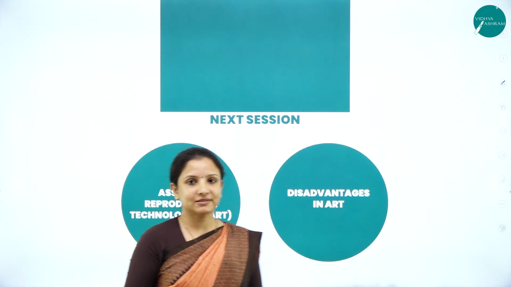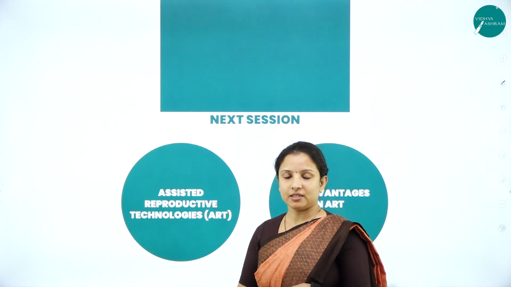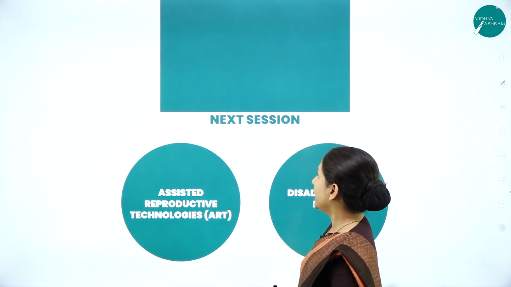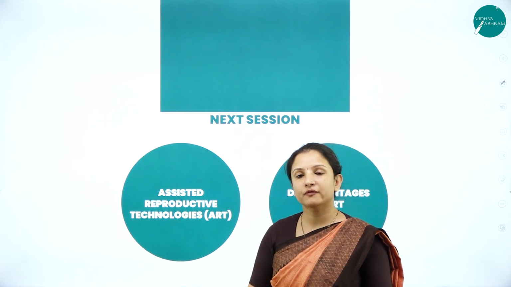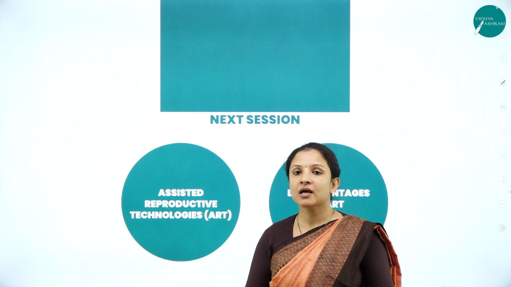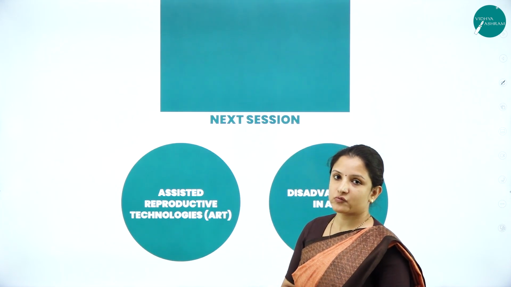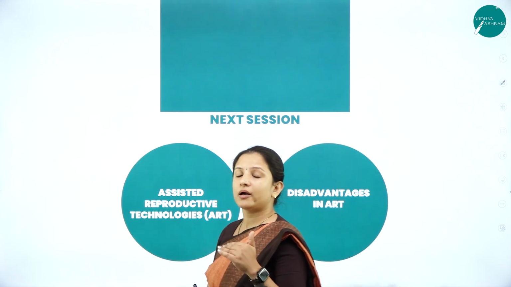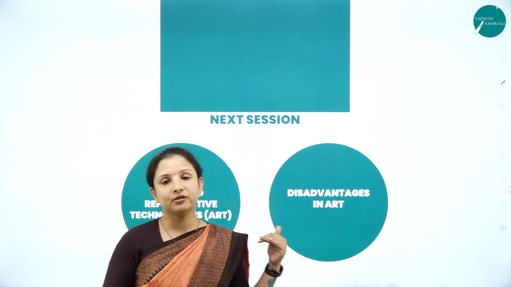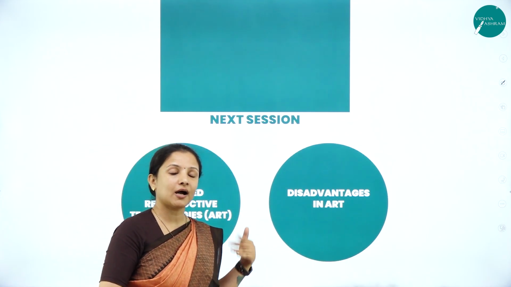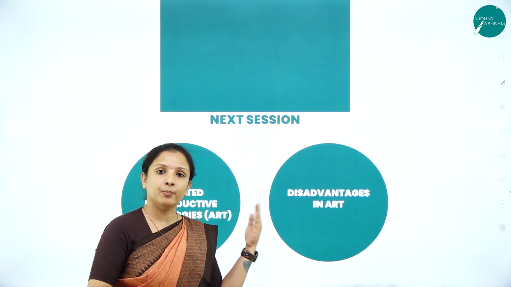So this was the session wherein we learned about medical termination of pregnancy, and also we got to know about some of the sexually transmitted diseases, how we can prevent them and how they can lead to infertility, and also the other causes of infertility in males and females.